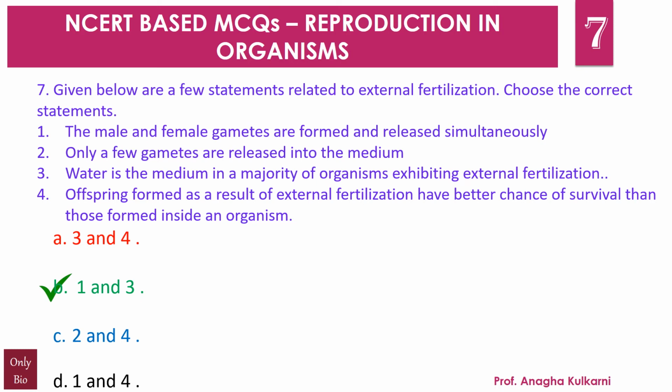Now, organisms which exhibit external fertilization definitely show great synchrony between the sexes and release a number of gametes into the surrounding medium, that is water, in order to enhance the chances of syngamy. समझने की कोशिश कीजिएगा कि अगर मेल और फीमेल गैमीट्स एक साथ रिलीज ना होते हुए कभी एक फिर बाद में रिलीज होगा तो सिंगैमी के फर्टिलाइजेशन के चांसेस काफी कम होते जाएंगे.